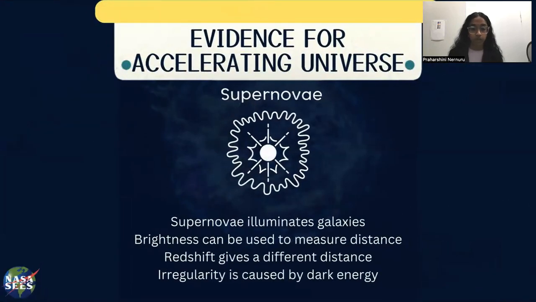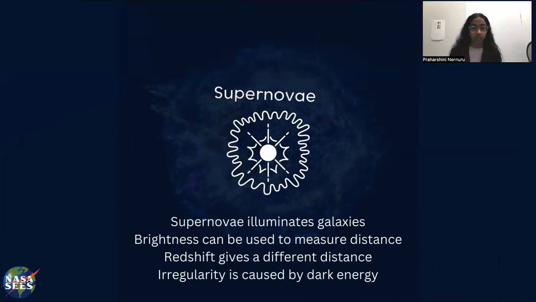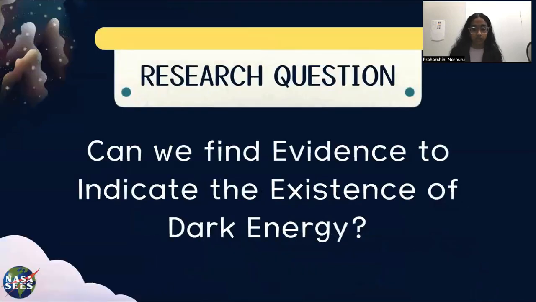Type 1a supernovae have a constant brightness, which can be measured to calculate distance. However, when scientists tried to calculate distance using another method, the redshift method, they noticed that the distances they calculated were not the same. Astronomers believe that this irregularity is due to dark energy. This brings us to a research question. Can we find evidence to indicate the existence of dark energy?